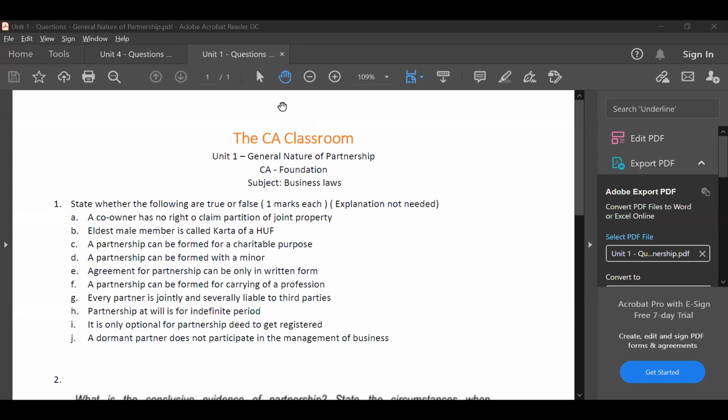Therefore, supervening impossibility. Initially, at the time of entering into the contract, it was valid. But now, is it possible to perform the contract? Can he come and sing? No, because he died. So it's impossible to perform. Initially it was possible, now it is impossible. These kinds of cases are called supervening impossibility.